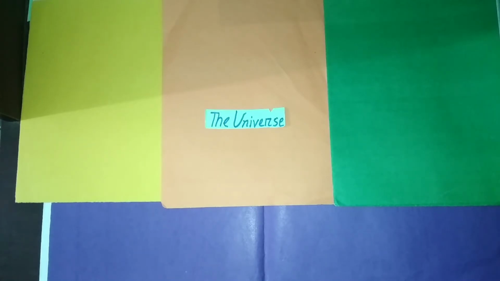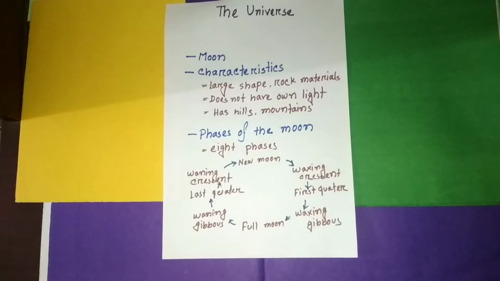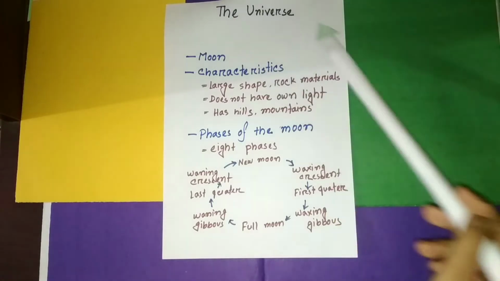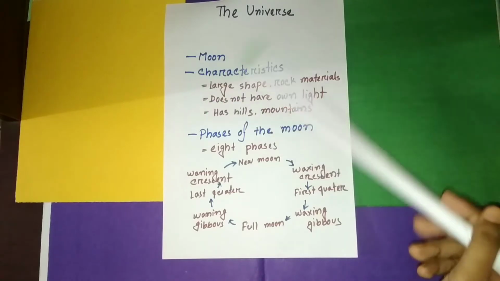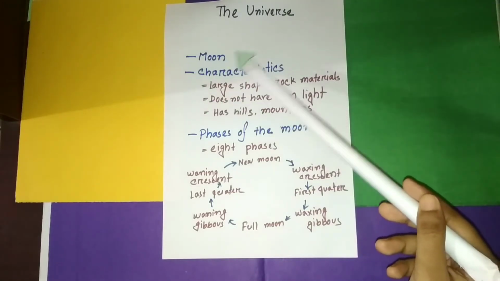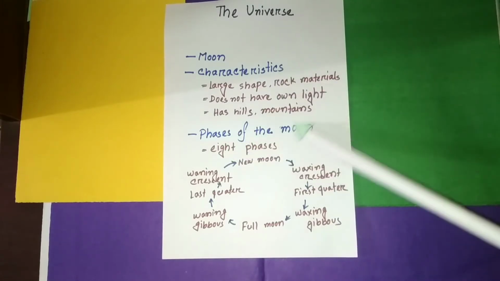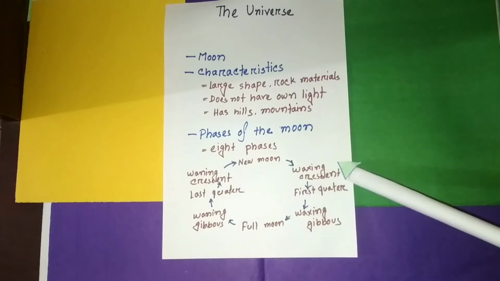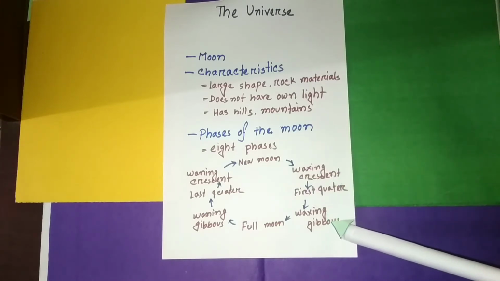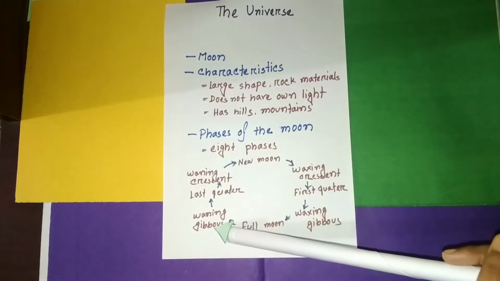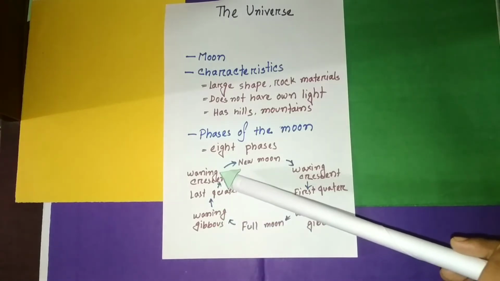Today we will start a new topic from this chapter. But before starting this topic, let's just quickly revise the previous class. So in previous lecture, we learned about the universe. We learned what is universe. We learned what is moon, the characteristics of moon, phases of the moon. There are 8 phases: new moon, waxing crescent, first quarter, waxing gibbous, full moon, waning gibbous, last quarter, waning crescent.